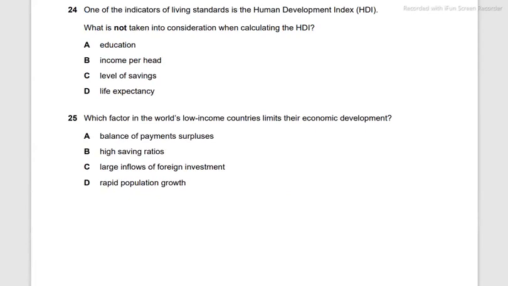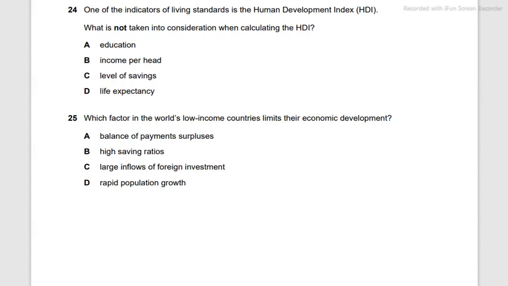One of the indicators of living standards is the Human Development Index. Now this is a measure of living standards. You should be proficient in the topic of living standards.